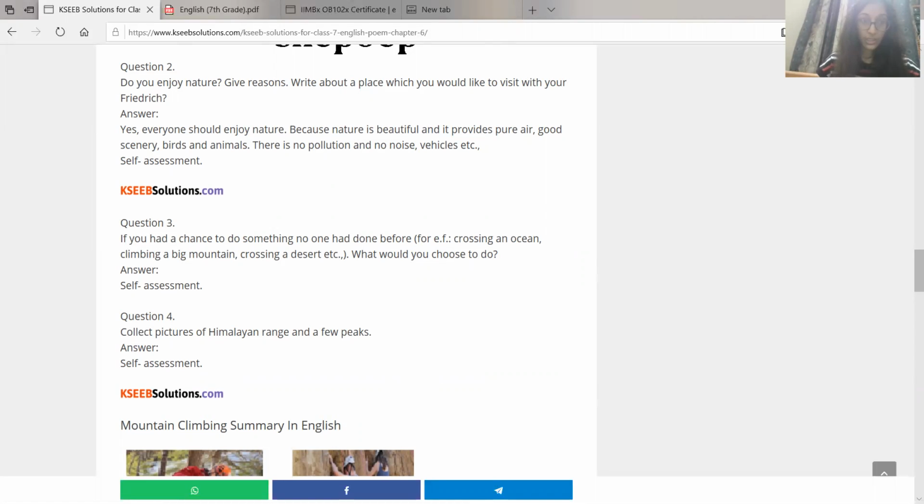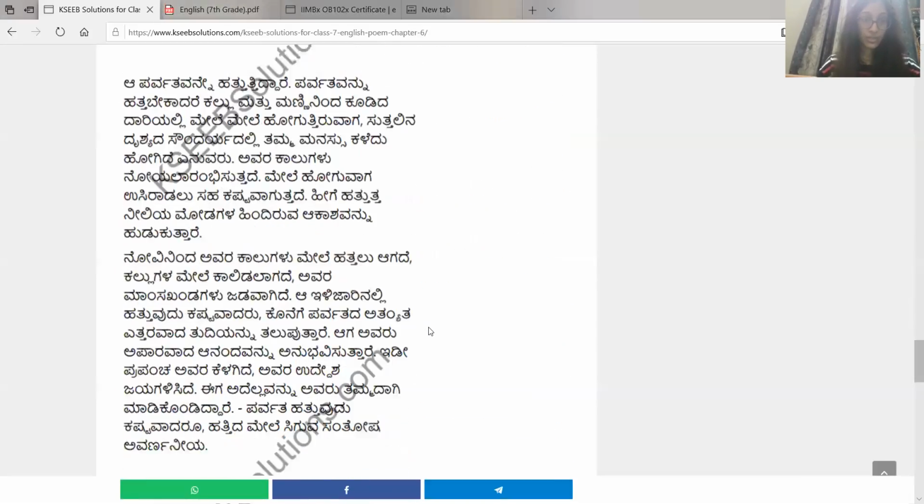Now, if you had a chance to do something no one had done before, for example, crossing an ocean, climbing a big mountain, crossing a desert, what would you choose to do? So this is also, again, you can write it on your own. Think about it for yourself and write it down. Collect pictures of the Himalayan range and a few peaks. So you can go through the internet and look for pictures of the Himalayas, Mount Everest, or such mountains. Okay. So that is it.